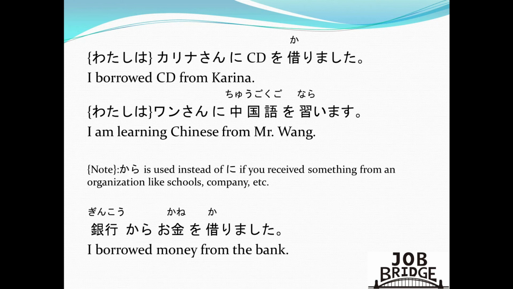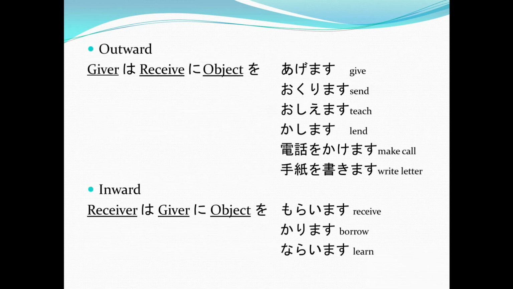Now, to make things easier for you, I've prepared a cheat sheet so you could memorize this sentence pattern. Anything that goes outward is always giver wa, receiver ni, object o, agemasu, which is to give, okurimasu, to send, oshiemasu, to teach, kashimasu, to lend.